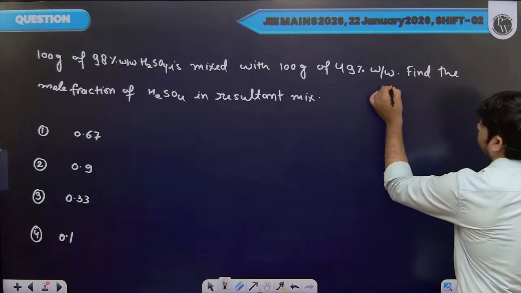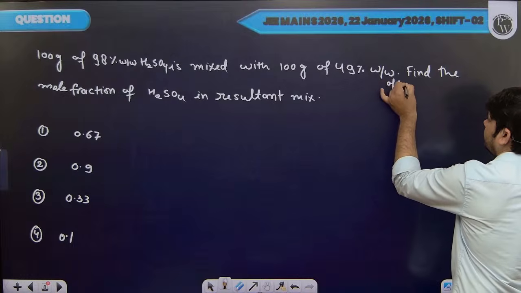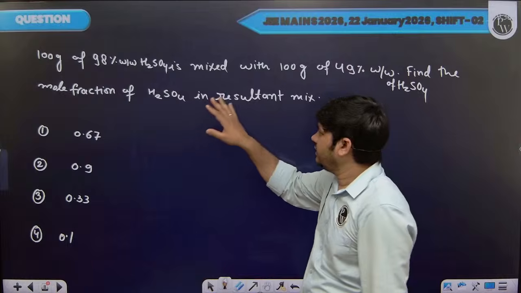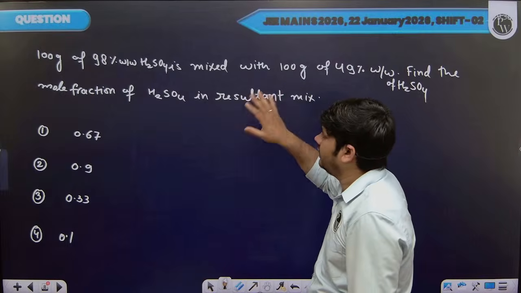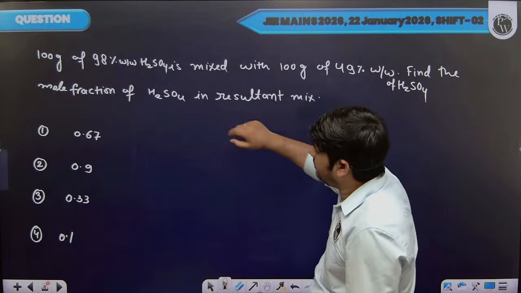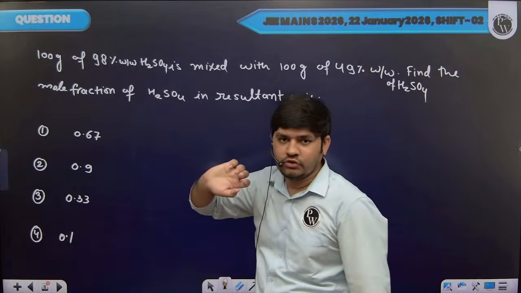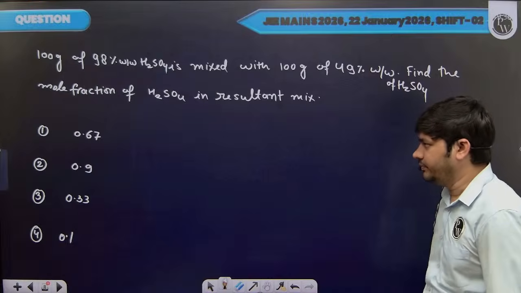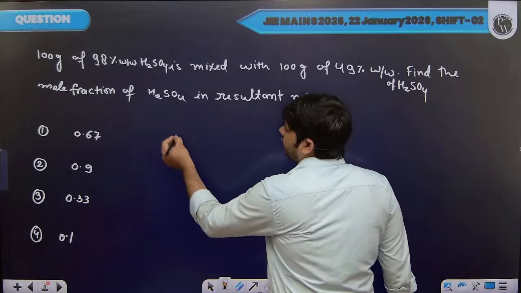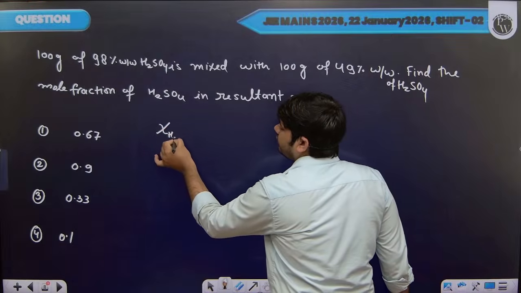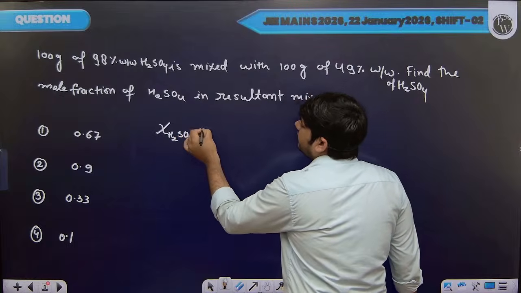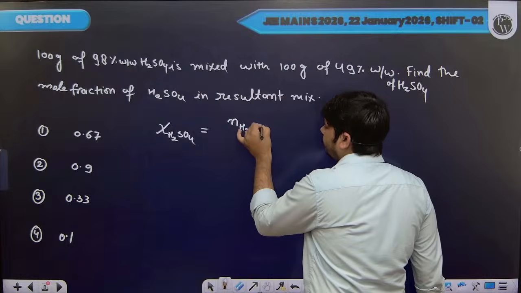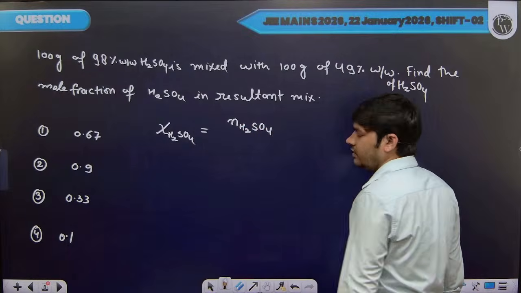And we are mixing these two solutions and we need to find out the mole fraction of H2SO4 in resultant mixture. Now, if we need to find out the mole fraction of H2SO4, then we need to find out the moles of H2SO4 in final mixture.